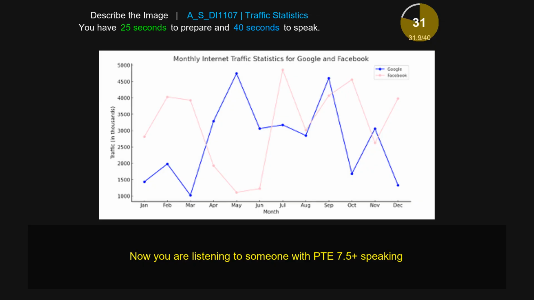Overall, the information is very crucial and can be used for both Google and Facebook in the form of line charts, blue and pink color lines.